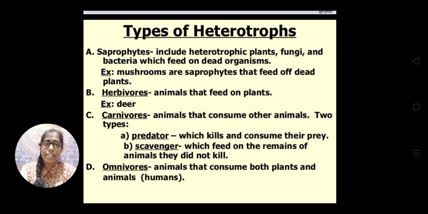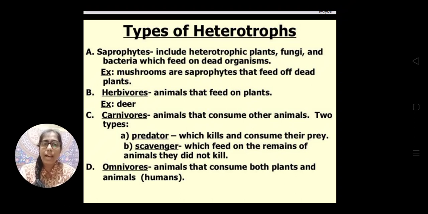The first type is your saprophytes, and saprophytes are those organisms which obtain their food from the dead organic matter, and how the saprophytes obtain their food, that I will discuss in the next slide. Then it includes the fungi and the bacteria which feed on the dead organisms. They are called saprophytes. For example, mushrooms and bread mold. These are the saprophytes.